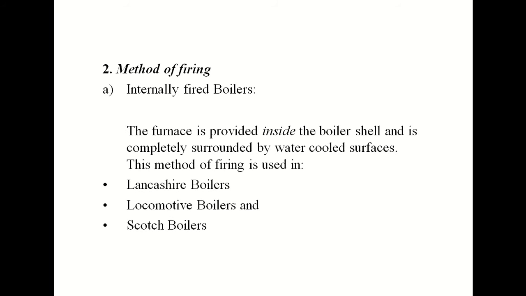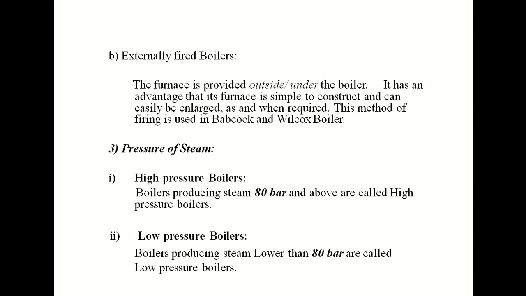Now this one, method of firing. The first one is internally fired boilers. In that, the furnace is provided inside the boiler shell and is completely surrounded by water cooled surfaces. This method of firing is used in Lancashire boiler, locomotive boilers and Scotch boilers. Next one is externally fired boilers.